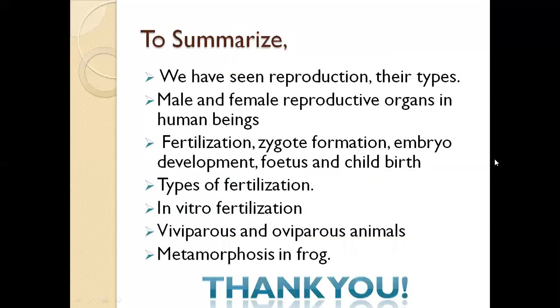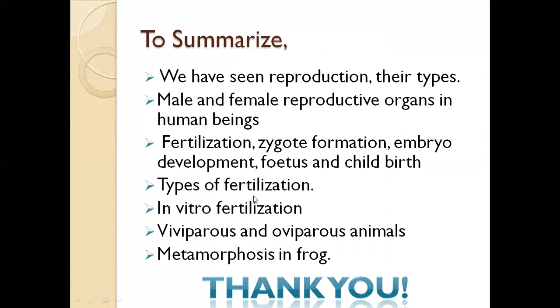So it's all about reproduction in animals. To quickly summarize, we saw what reproduction is, its types, sexual and asexual reproduction, male and female reproductive organs in human beings, fertilization, zygote formation, embryo development, fetus, and childbirth.